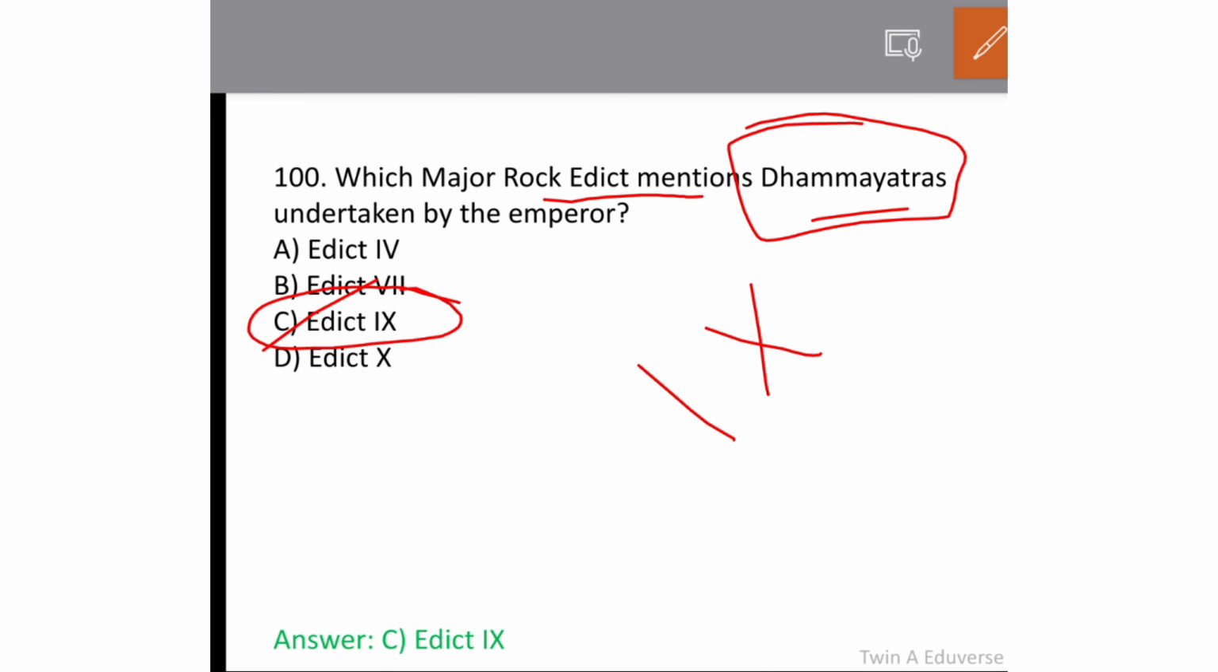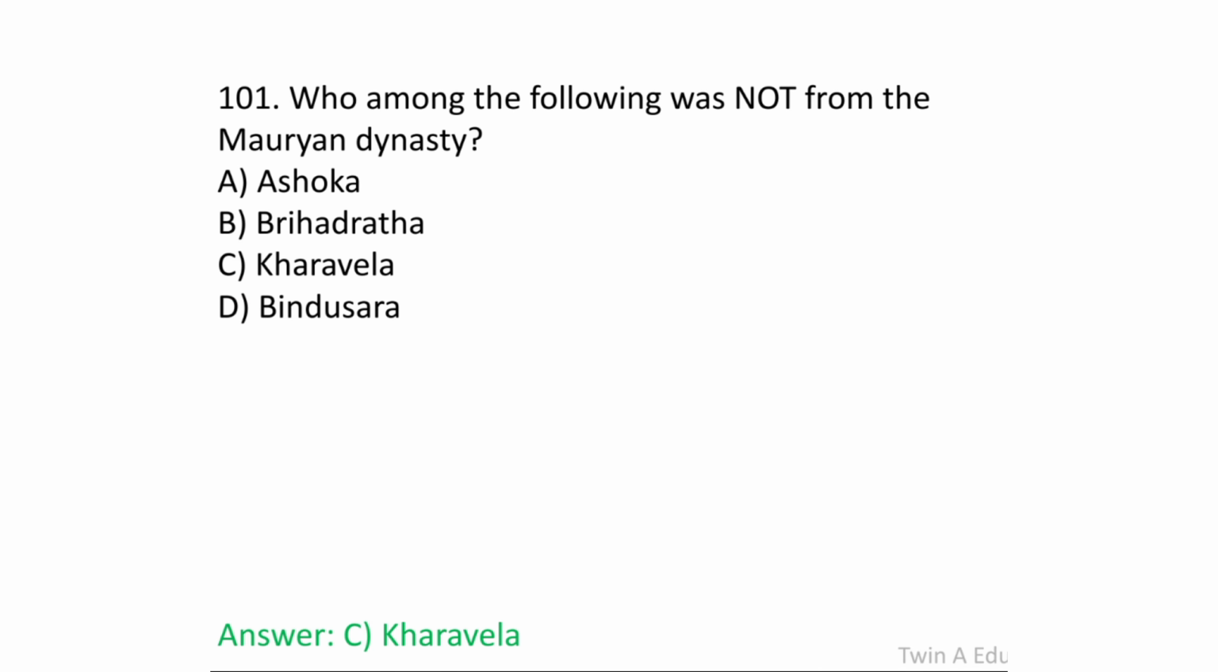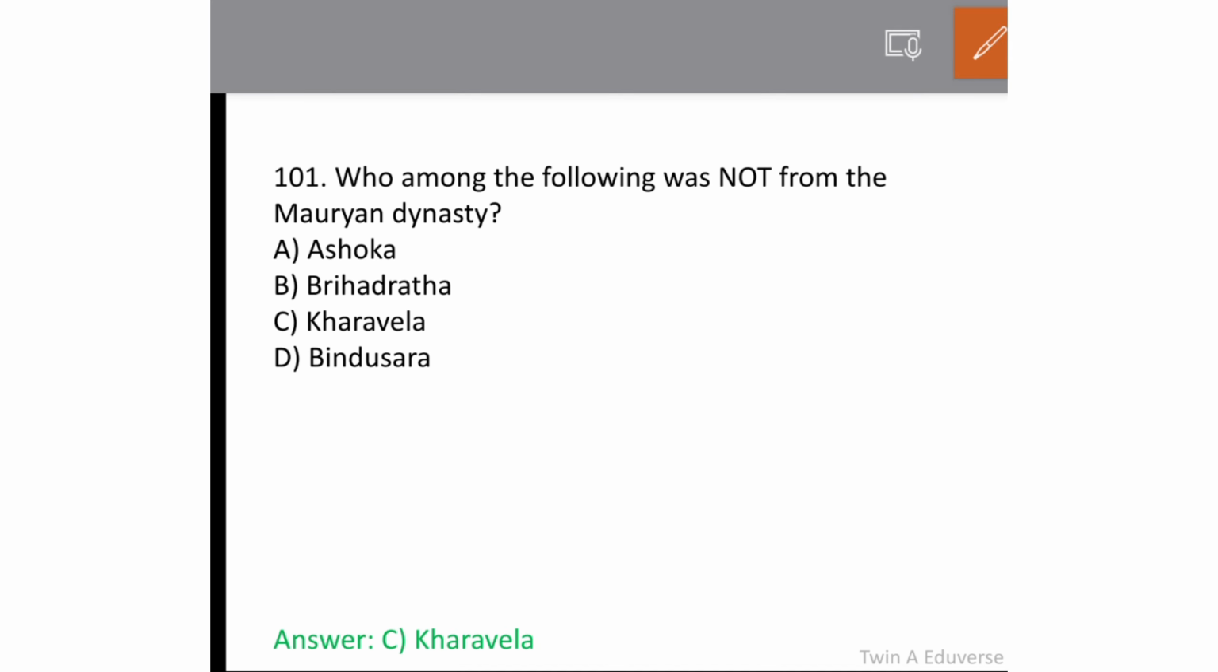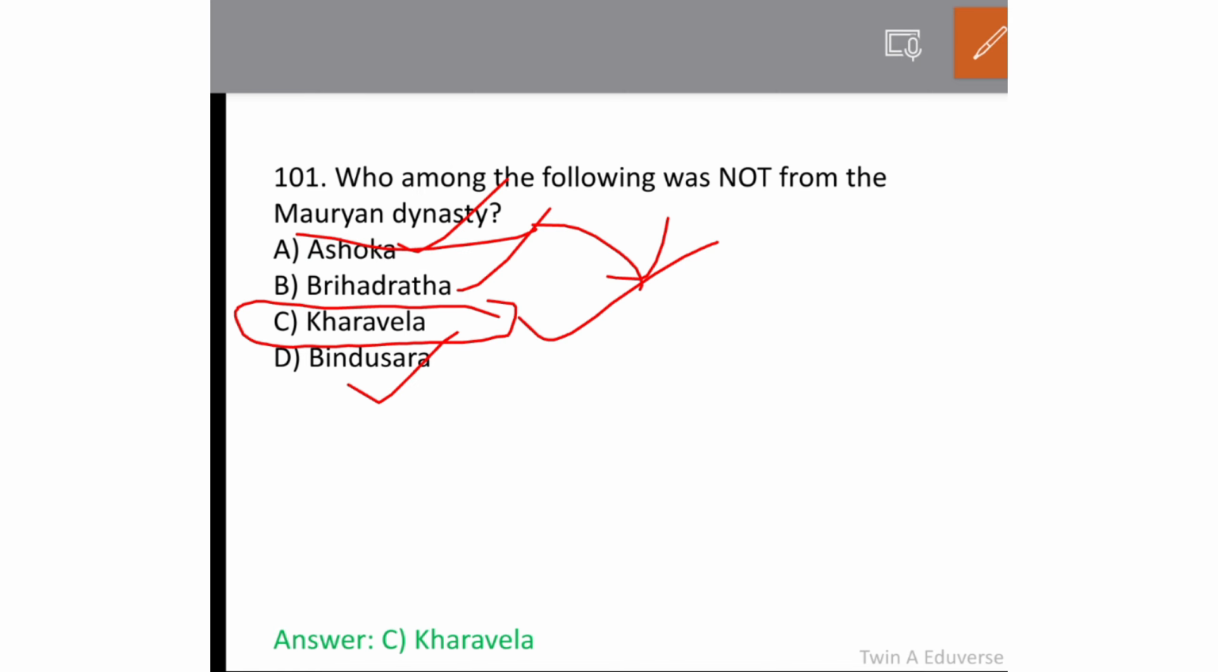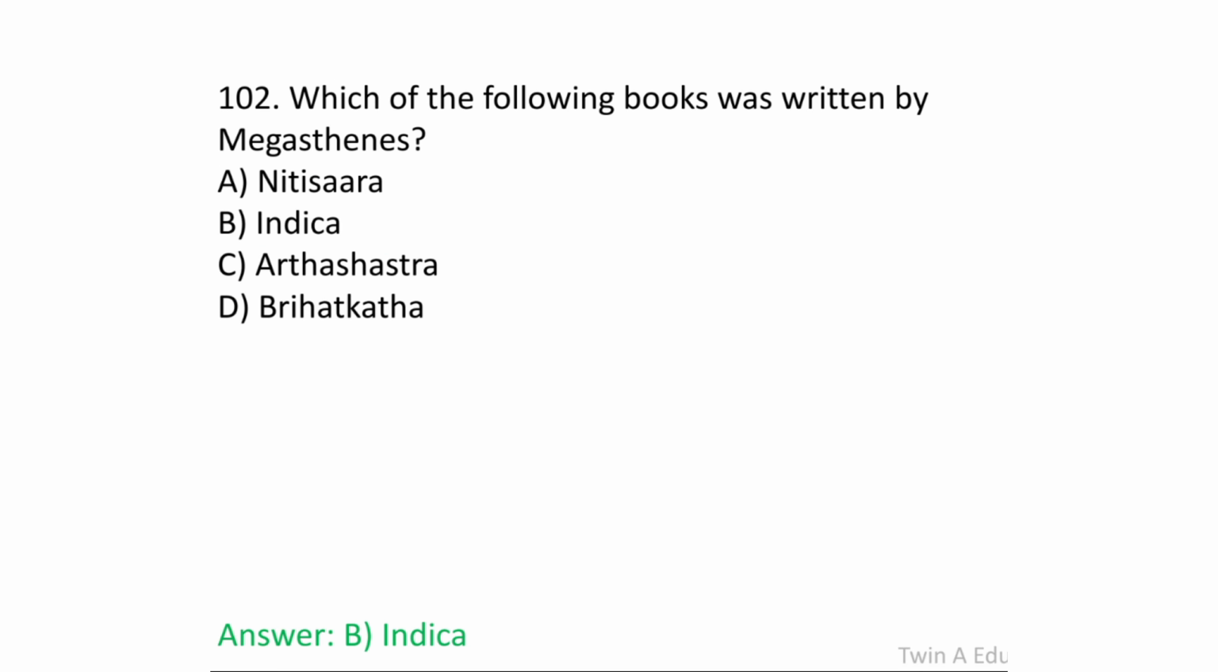Who among the following was not from the Mauryan dynasty? Ashoka was from the Mauryan dynasty. Brihadartha was too. And Kharavela, we haven't heard about him, so he is not from the Mauryan dynasty. Bindusara was also Mauryan.